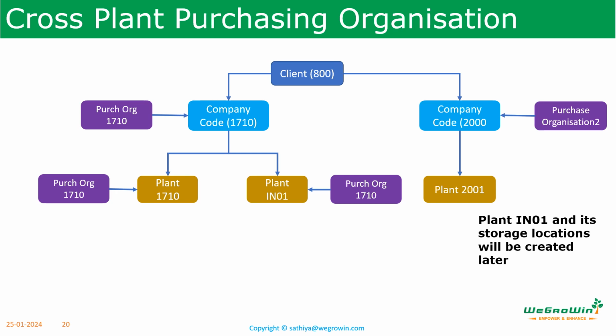We have plants 1710 and plant IN01. So purchase organization 1710 is assigned to the company and also to these plants, which means that purchase organization is responsible to procure the materials for these two plants under this company code 1710. There is another purchase organization that will be responsible to get the material for company code 200. Here we are going to use this 1710 only.